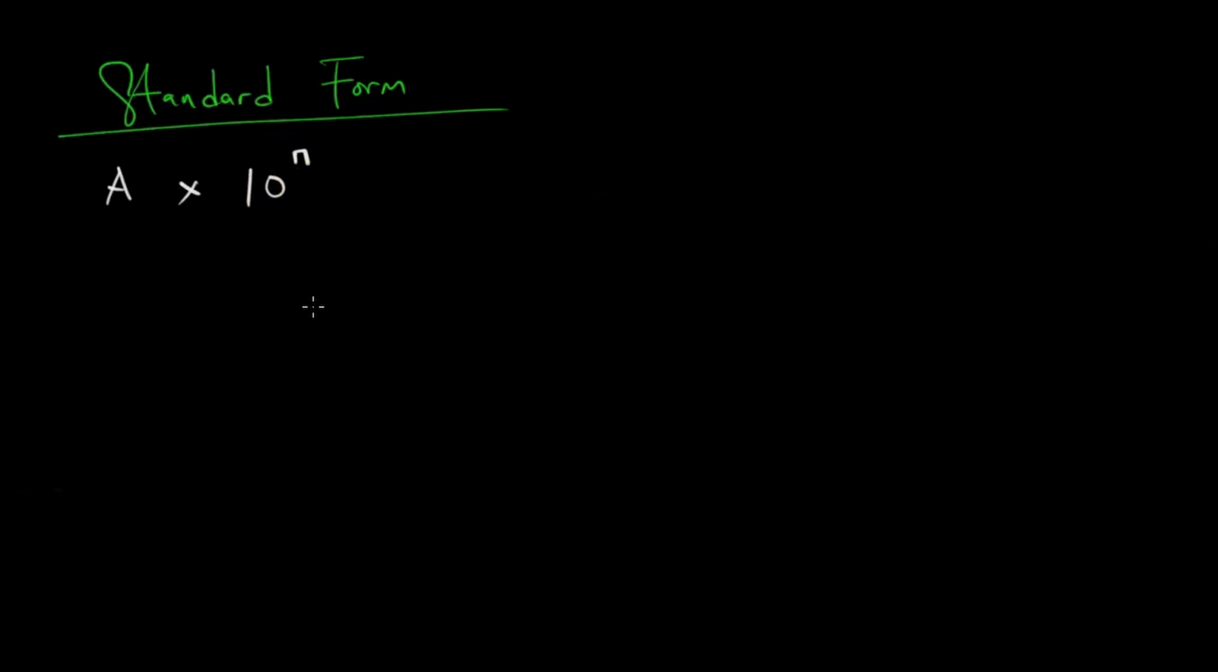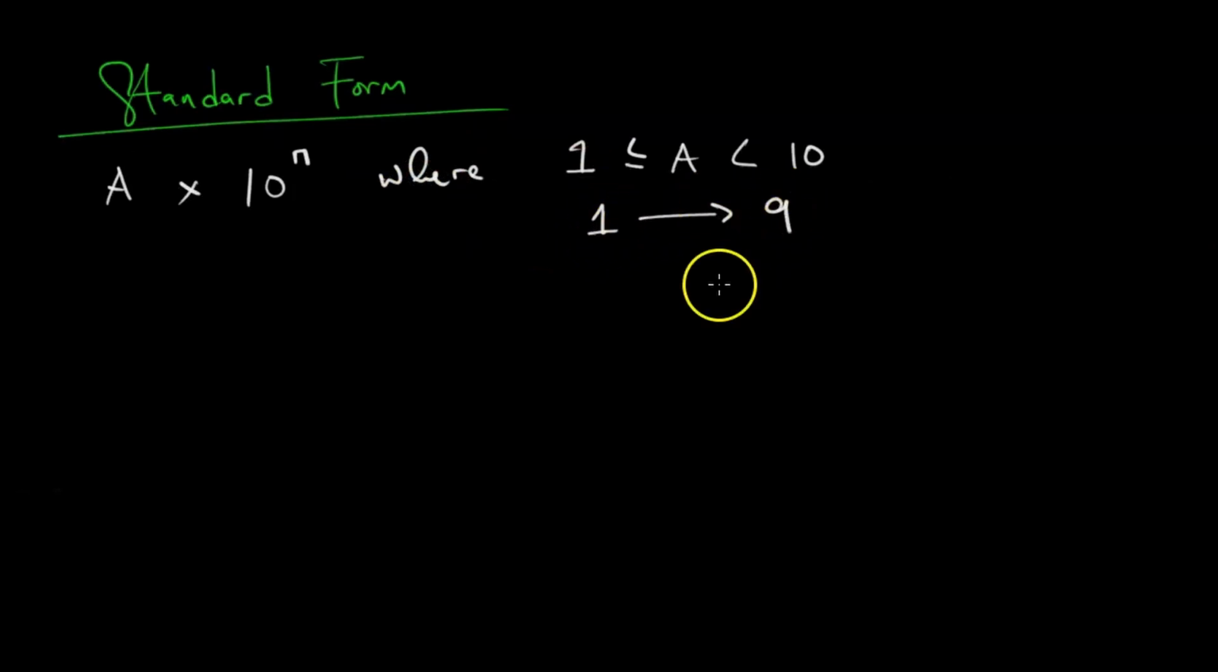So a times 10 to the power n is the general form of the standard form. But we should know here that 1 is less than or equal to a, which is less than 10. It means that a should be in the digits 1 up to 9. It can also be a decimal, so real numbers between 1 and 9.